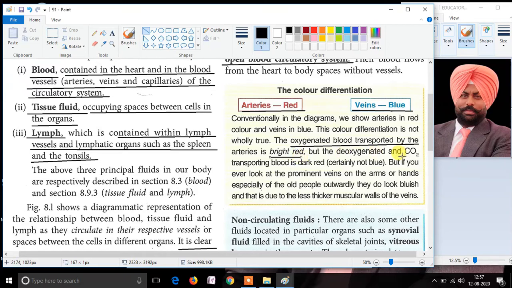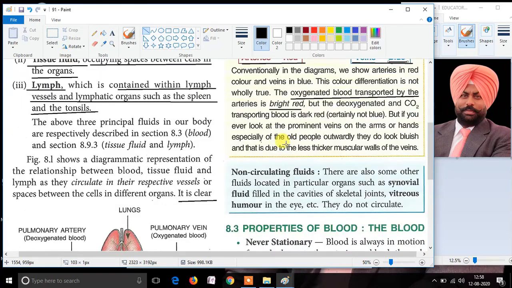Veins mostly consist of deoxygenated blood, and deoxygenated blood is not brightly red. It looks somewhat bluish when looked at from the top of the skin. Hence, it is drawn blue in the veins. So the arteries and the veins both consist of red blood in actuality, but just to represent it in the diagram, the deoxygenated blood is represented as blue color and oxygenated blood as red color.